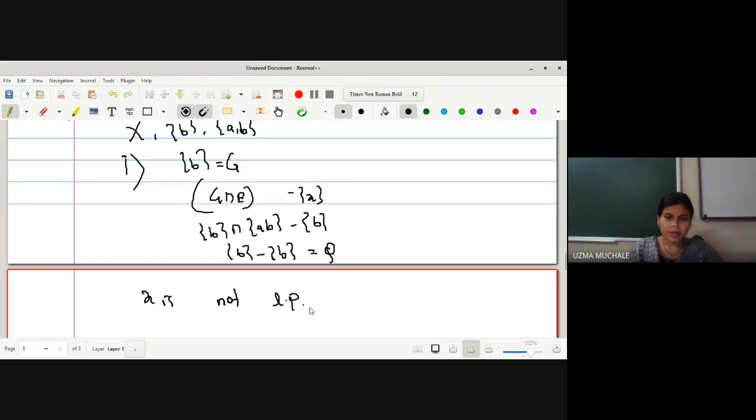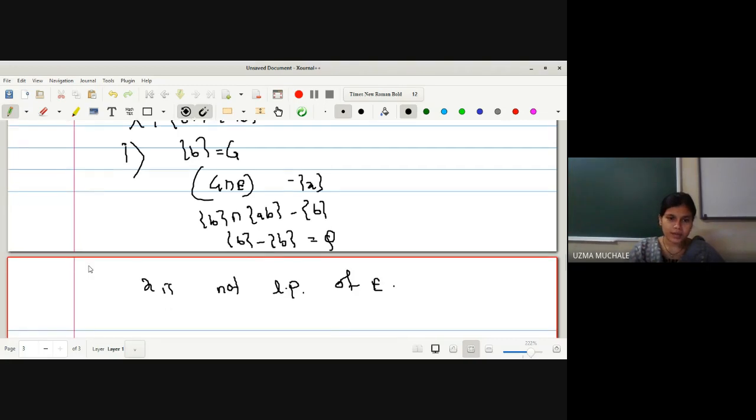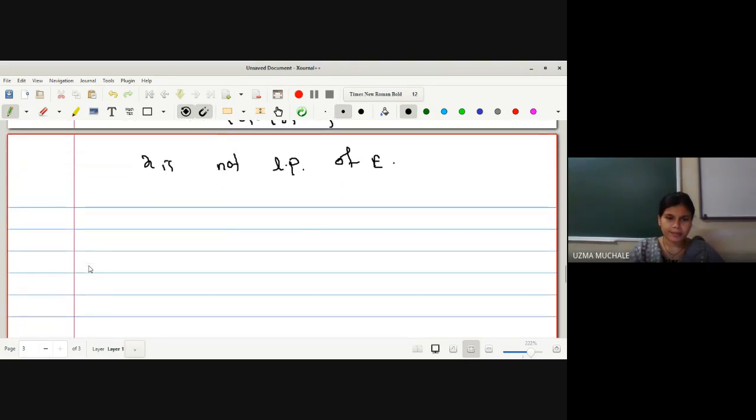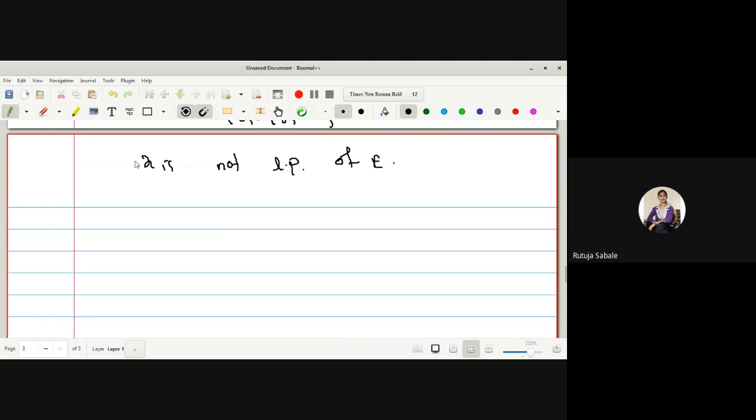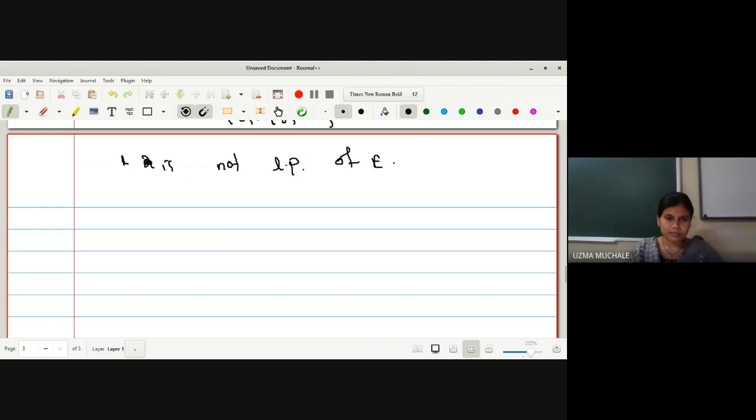To check not a limit point, at least one open set should not satisfy the condition of G intersection E minus singleton X, which is sufficient. But if you want to check it is a limit point, you have to check for every open set. Right? Yes, ma'am. So instead of X, you can say B is not a limit point. Now let us go for the case 3. What is your case 3?